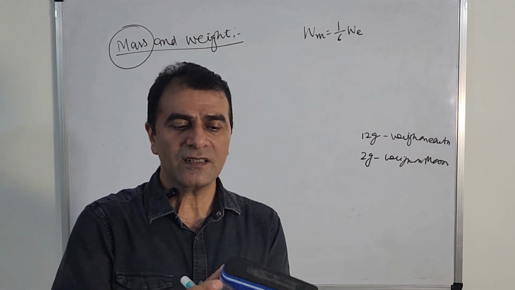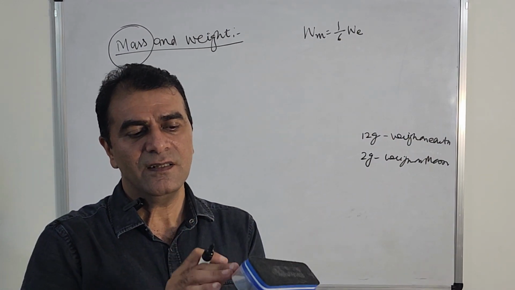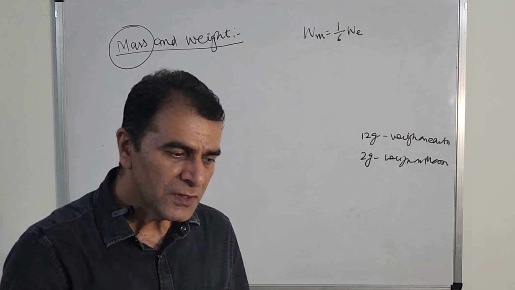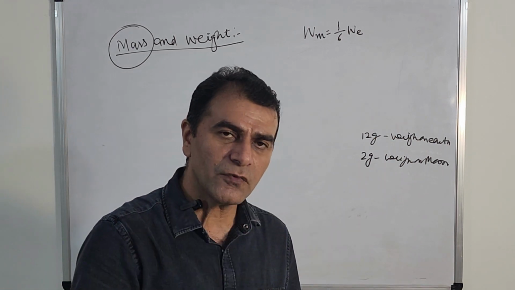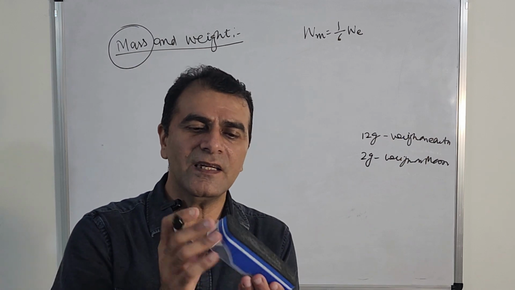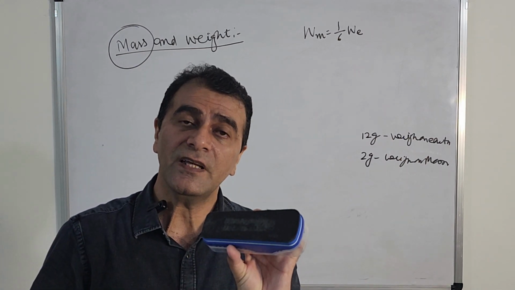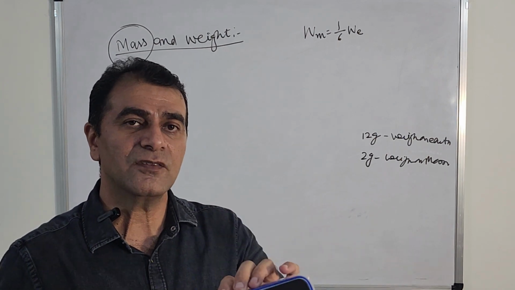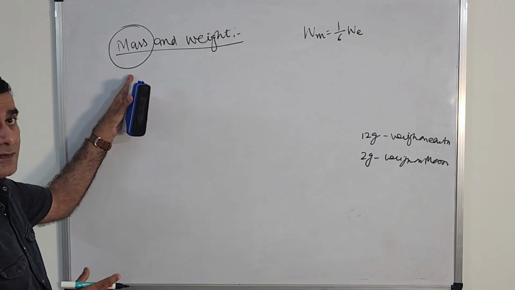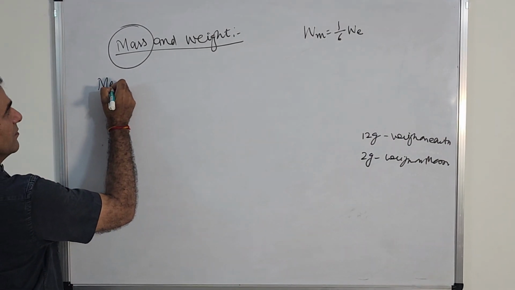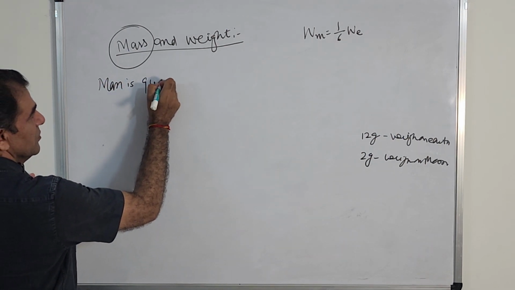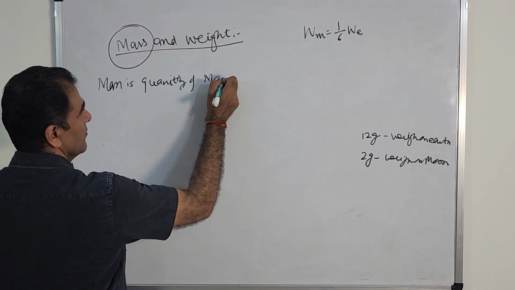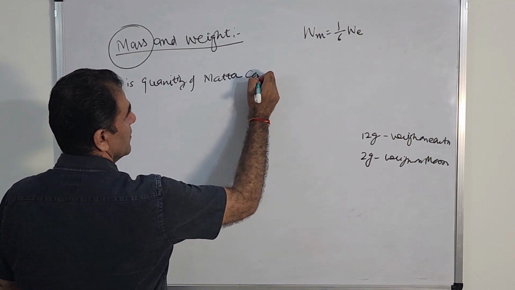Like if you take the example of this body, this plastic, rubber, everything, this is the quantity of matter. Whether you go to moon, whether you go to any planet, whether you go to center of earth, the quantity of matter contained in this body will never change. That is constant. That has a constant value. And that quantity of matter contained in this body is called mass. Right? So mass is, in simple terms, quantity of matter contained in the body.